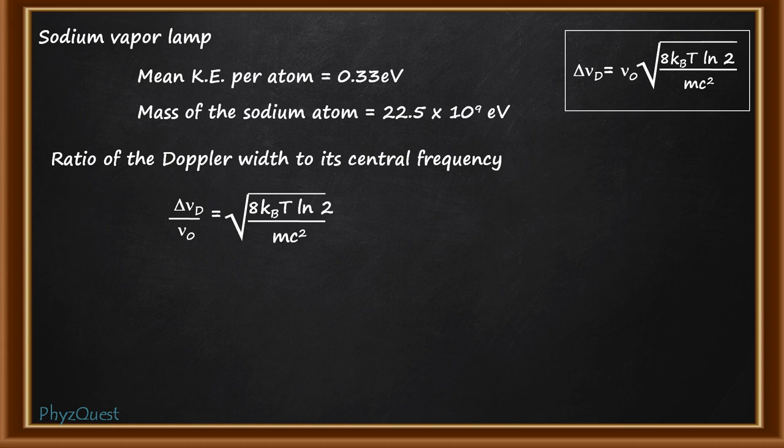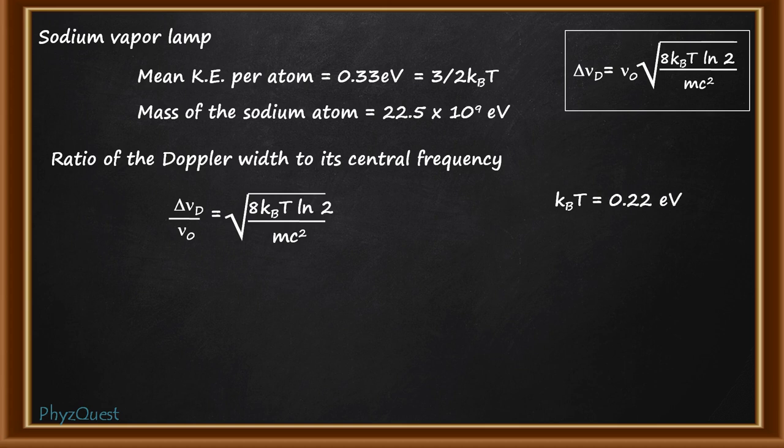Now in the question, the kinetic energy of the sodium lamp is 0.33 electron volt. The value of kBT is not given here, the value of kB, the Boltzmann constant, is not given. But the mean kinetic energy per atom is given, that is 0.33 electron volt, which is equal to 3 by 2 kBT. From this, we can find out the value of kBT. If 3 by 2 kBT is 0.33 electron volt, kBT will be equal to 0.22 electron volt.